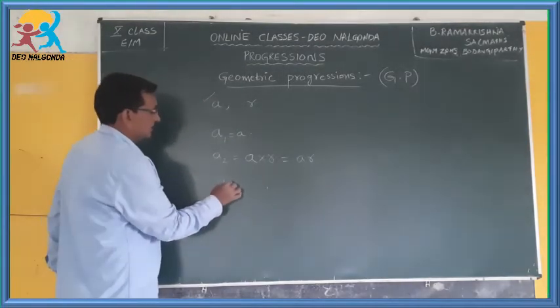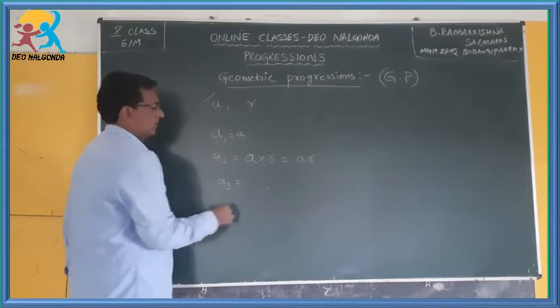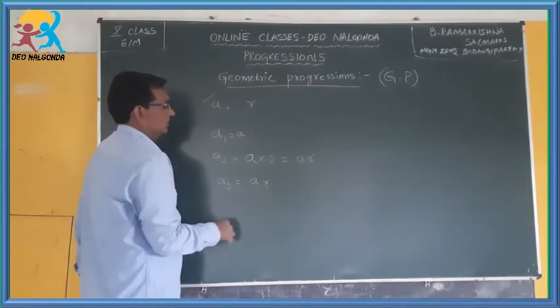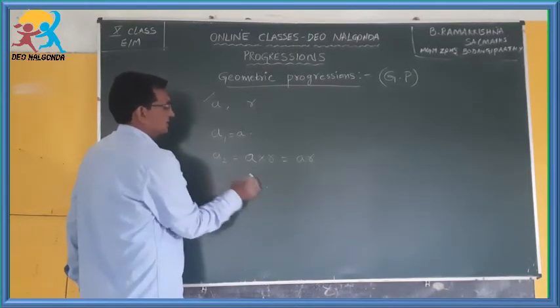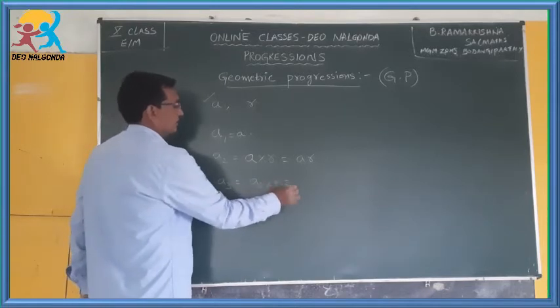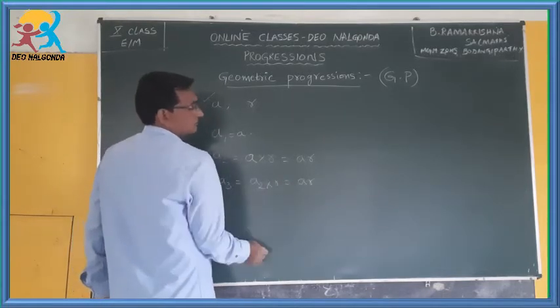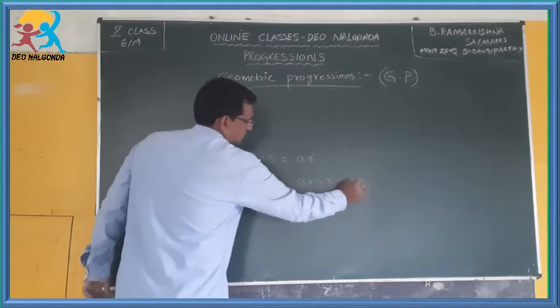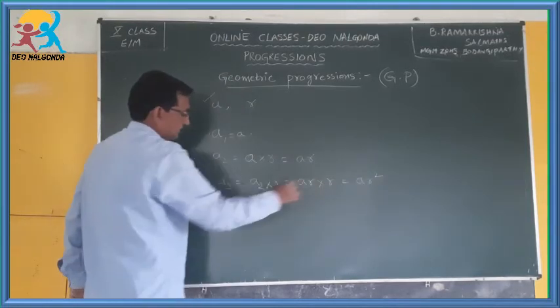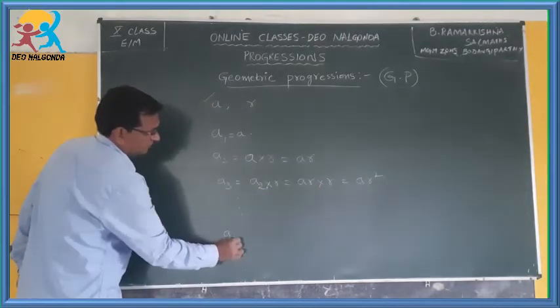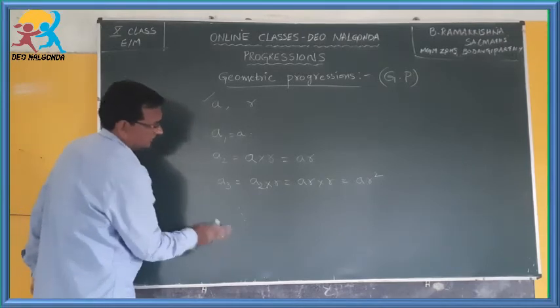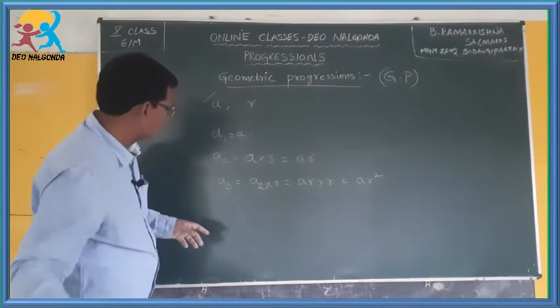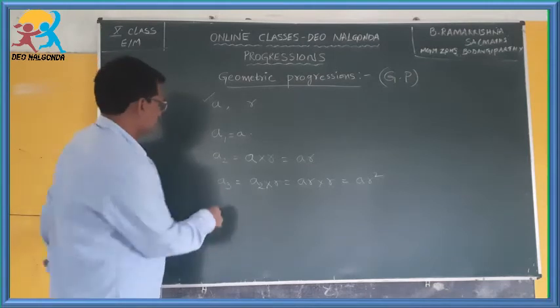Next, A3 is equal to A2 into R. What is the second number? AR into R, which is equal to AR square, like that. A4, AN, let us not discuss that now. Let me discuss up to here only.